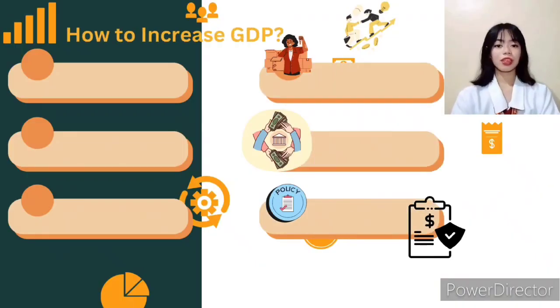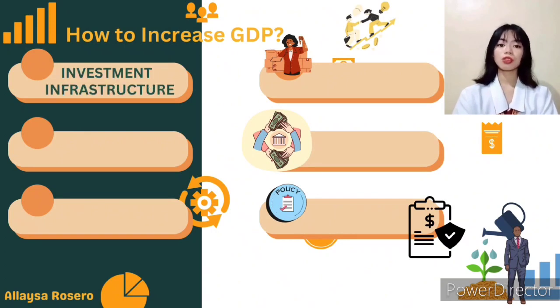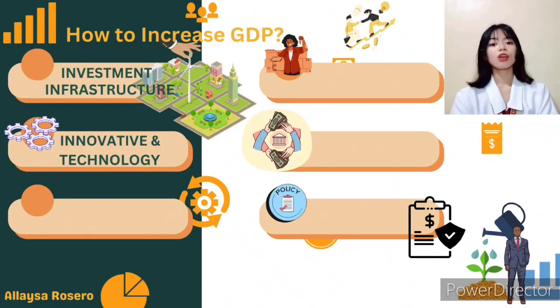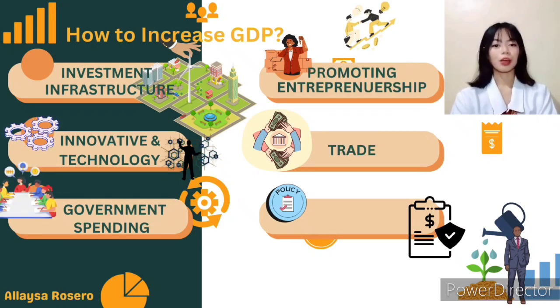How to increase GDP? Increasing GDP involves strategies to boost economic activity. Some common approaches include investment in infrastructure, innovation and technology, government spending, promoting entrepreneurship, trade, and monetary policy.